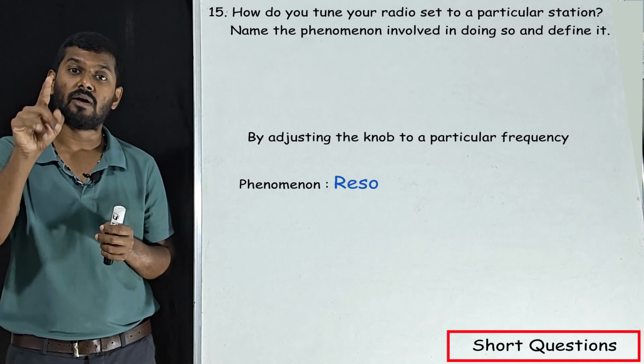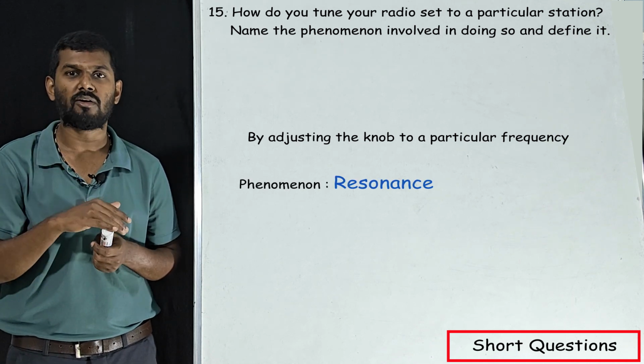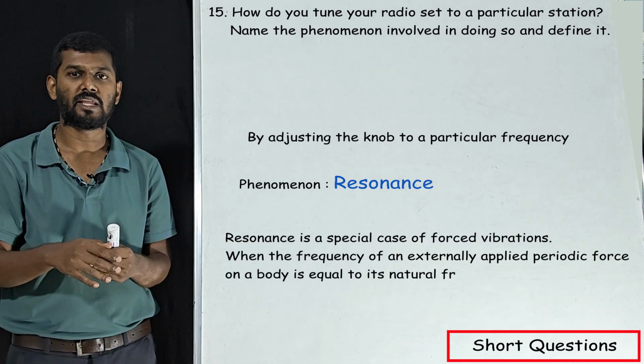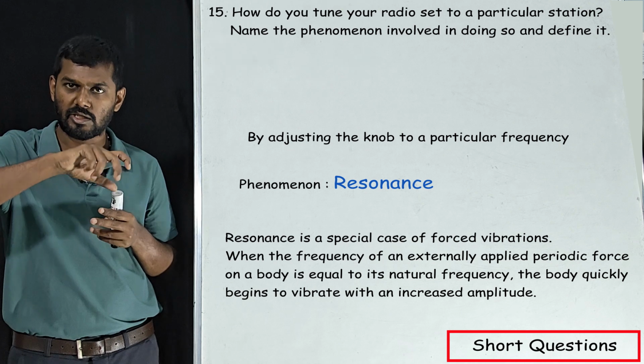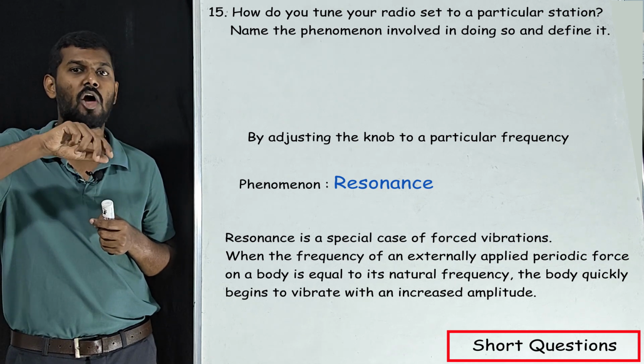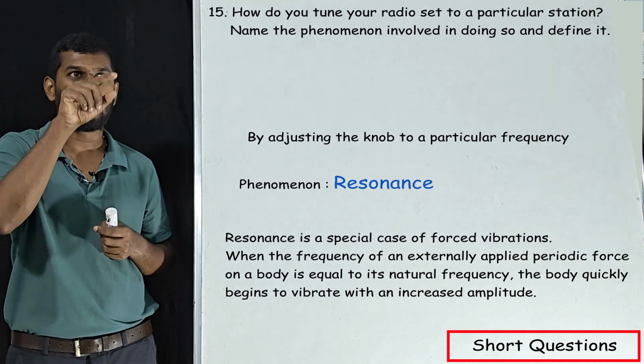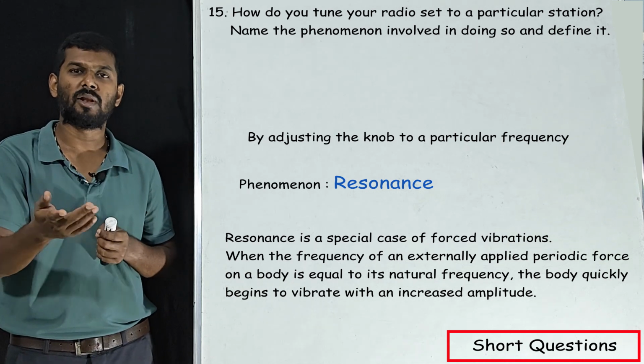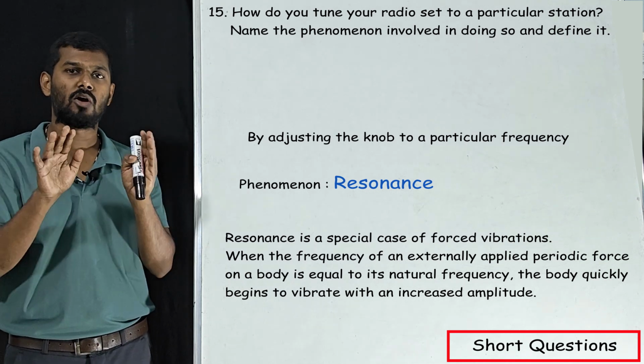That is nothing but resonance. We have already learned what resonance is, that's why we are not stating it here. So how do we tune it? By adjusting the knob to a particular frequency. What is the name of the phenomenon? Resonance, which we have explained in one of the earlier questions.